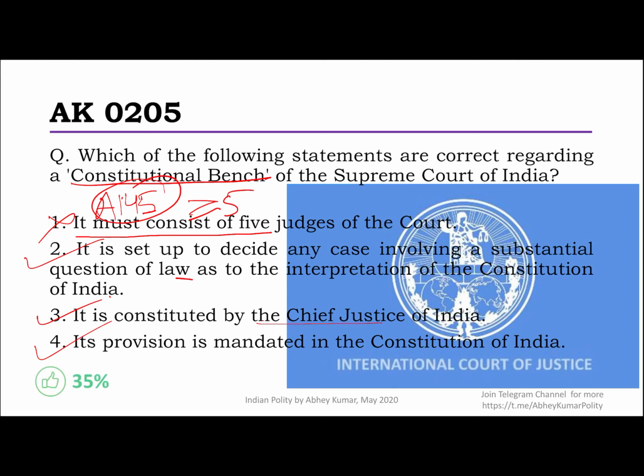Many of you could not get it right. I think most problem was this consists of 5 or minimum 5 or things like that. Okay, never be confused in future. Read the provisions, you'll always do well.